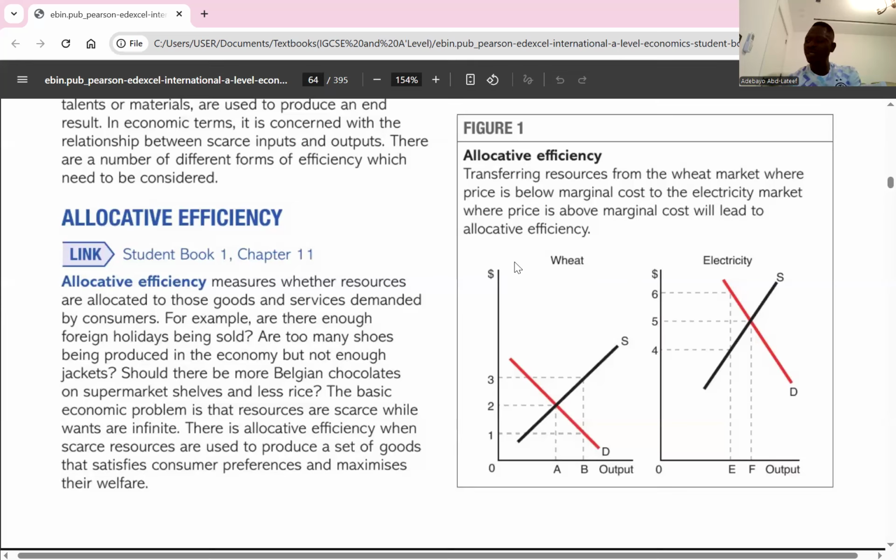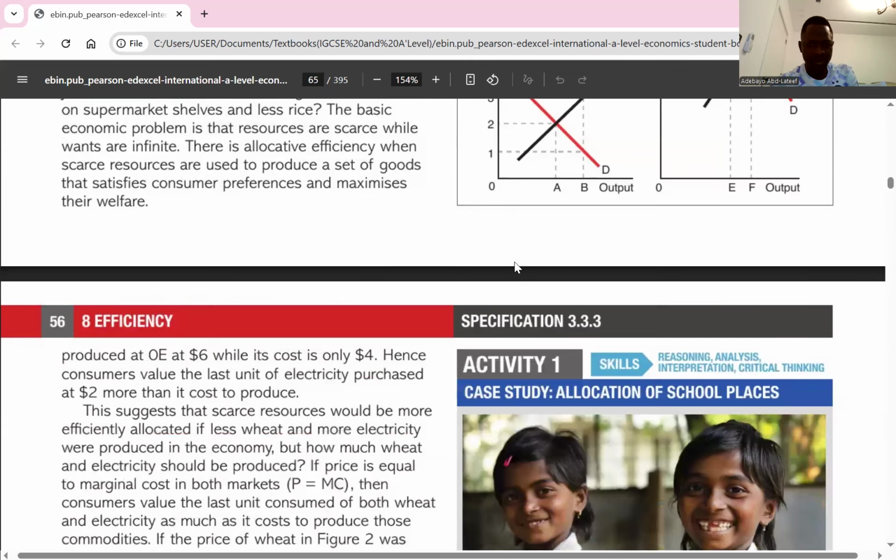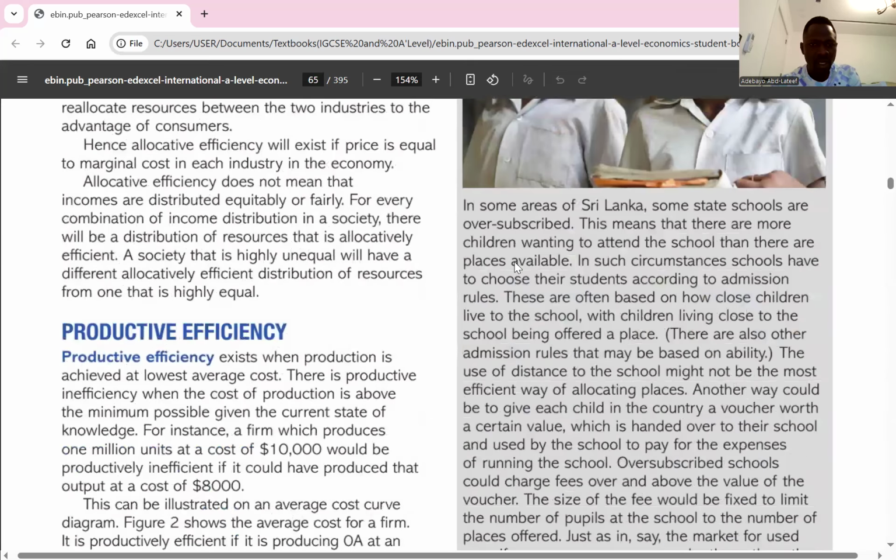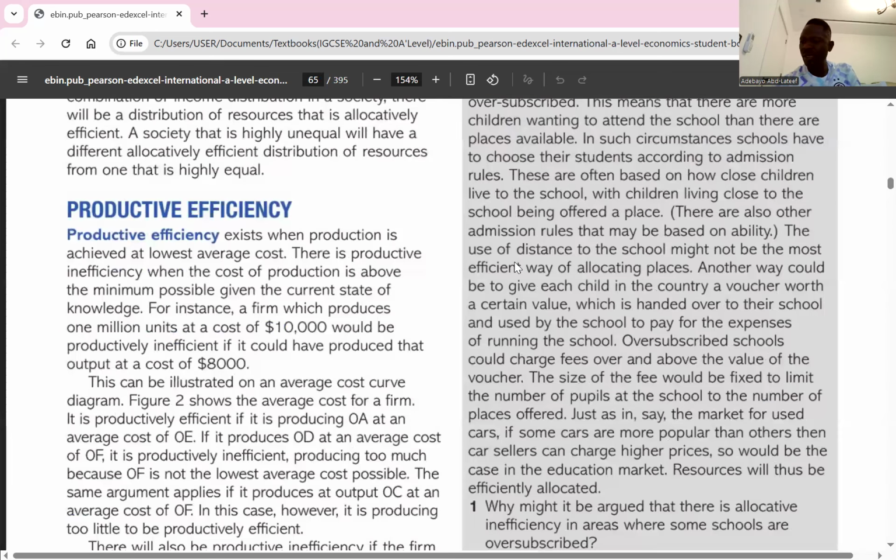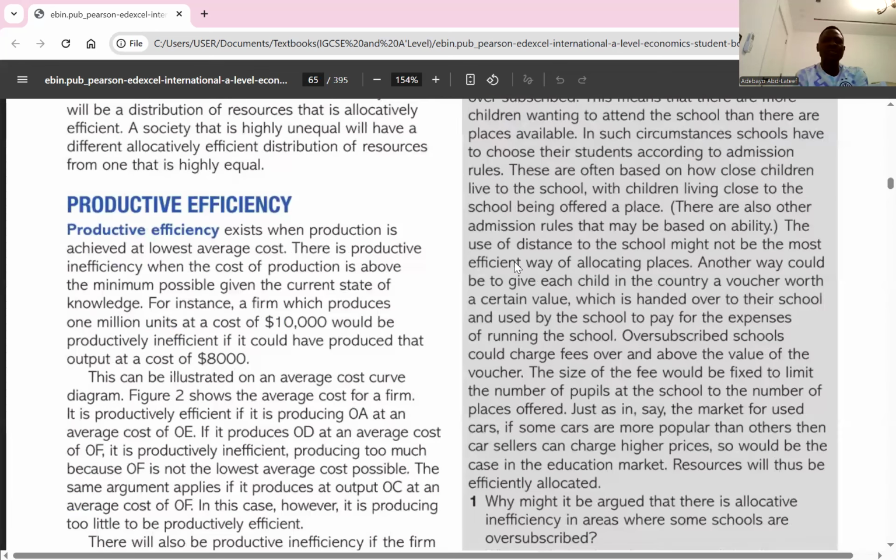So that takes us to productive efficiency. Are you there? So I think allocative efficiency is clear. Yes. Okay. So go to productive efficiency. Why do we call it productive efficiency?